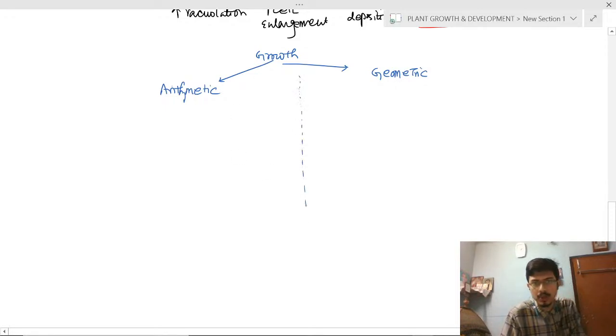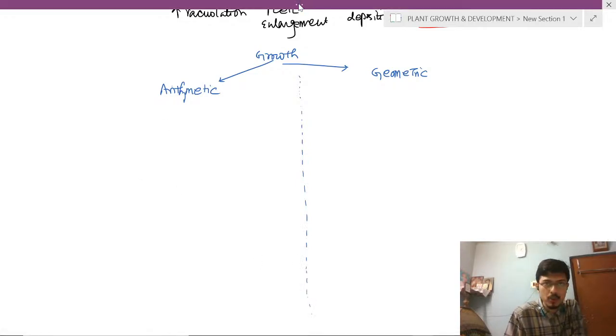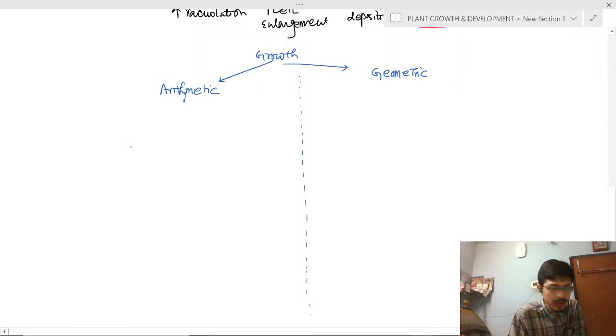So divide the page into two halves. We have to write more points. In the arithmetic growth curve, we have seen that this is the y-axis and this is the x-axis. This is the height of the plant.